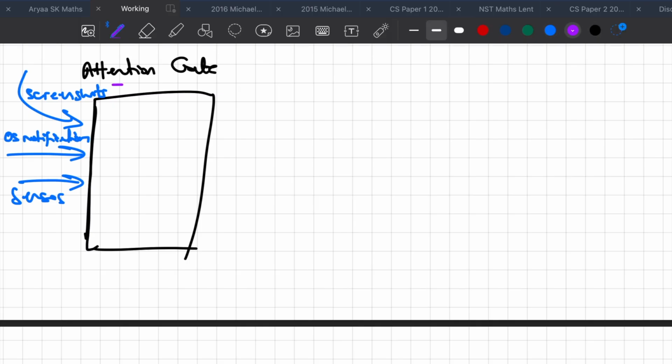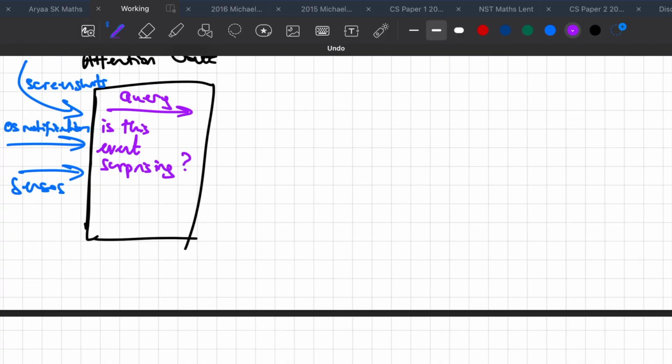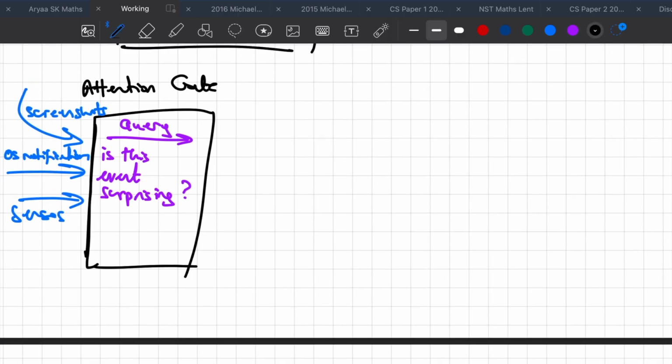The attention gate is going to query all of these interrupts. It basically asks the store, or the core, the question: is this event surprising? See how we're using the keyword surprising? That's interesting, because a human brain is actually predictive. We try to predict what's going to happen, and we try to minimize our prediction error. So by asking, is this event surprising, we're essentially asking, does this have a high level of prediction error? If it does, we should probably handle it, because if it wasn't surprising, there's no need to handle it. We knew what was going to happen.